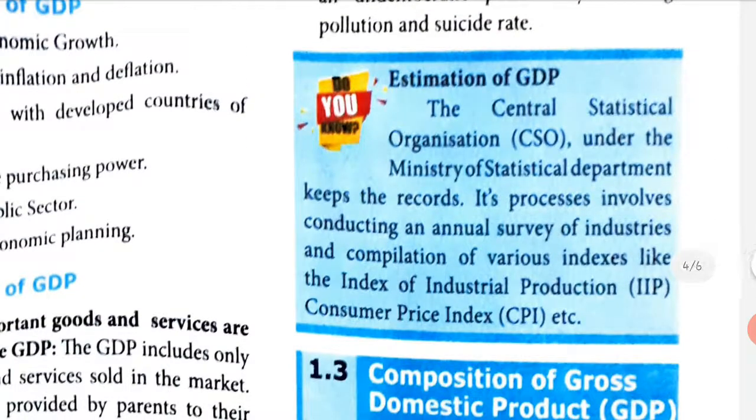The Central Statistical Organization, CSO, under the Ministry of Statistical Department keeps the records. Its processes involve conducting an annual survey of industries and compilation of various indexes like the index of industrial production, consumer price index, etc. So this is extra information: the Central Statistical Organization, CSO, which is under the Ministry of Statistical Department, keeps records of the GDP that's happening in a country.